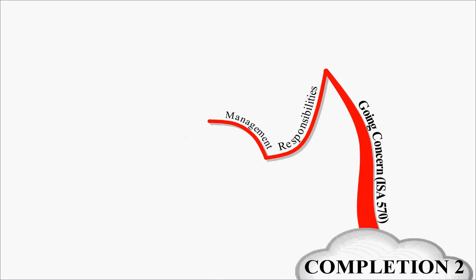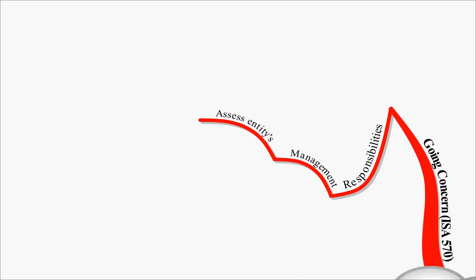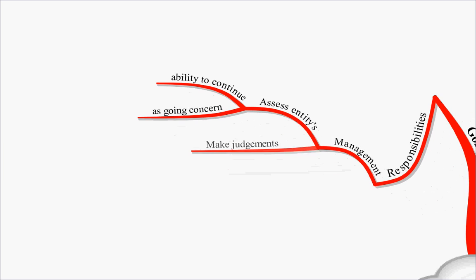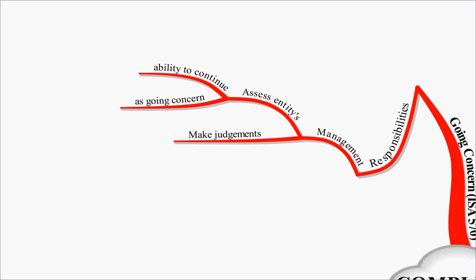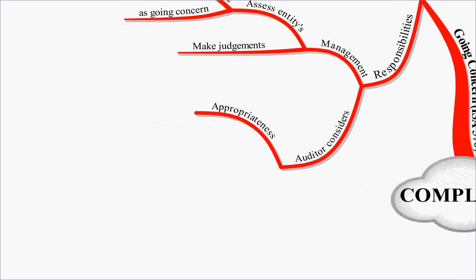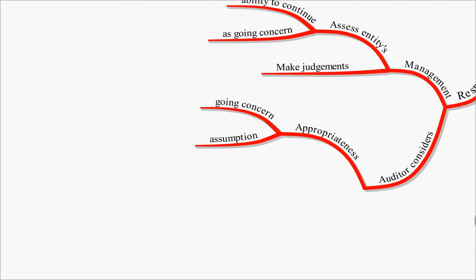What we looked at in particular in this lecture was going concern. First of all, the responsibilities with regards to going concern. Firstly, management have a responsibility, and that is to assess the entity's ability to continue as a going concern. They'll also have to make judgments surrounding that ability. The auditor then will consider the appropriateness of the going concern assumption. So the management assess the ability of the entity to continue as a going concern, and then the auditor considers the appropriateness of that going concern assumption.